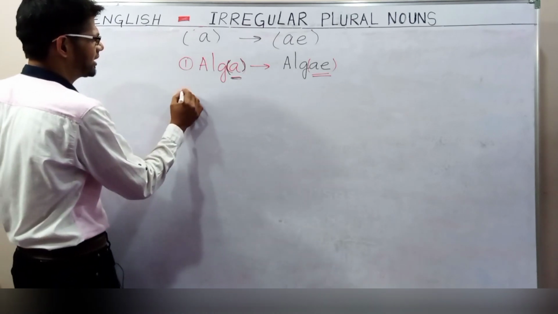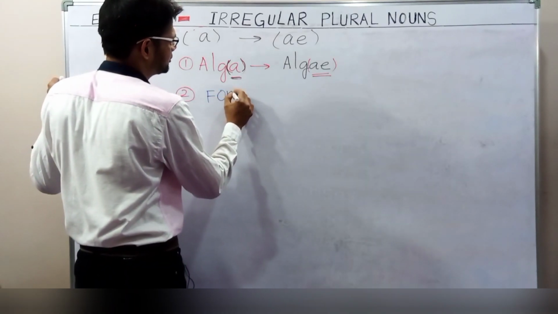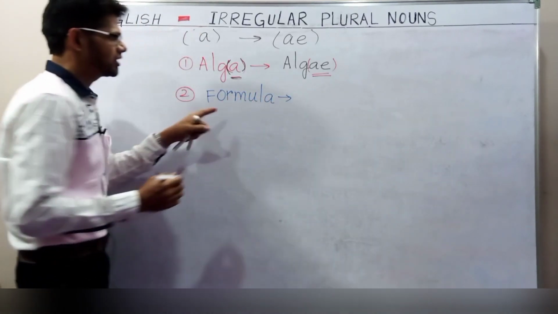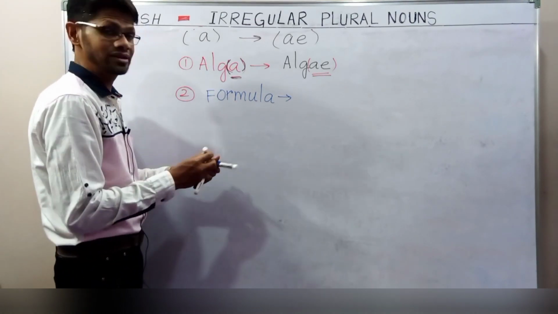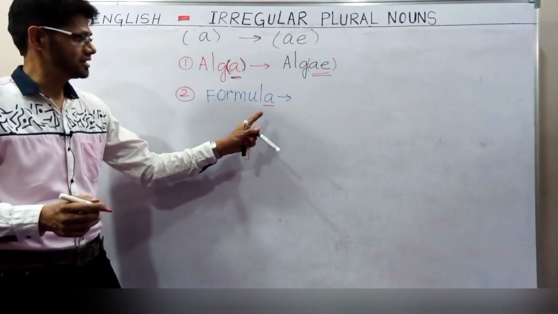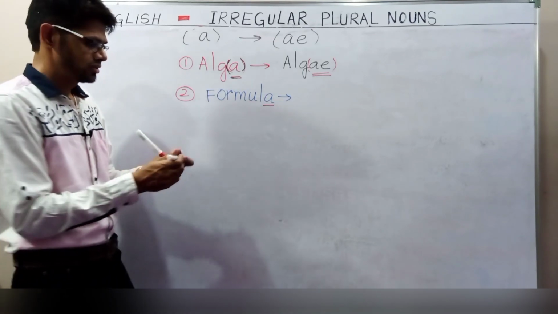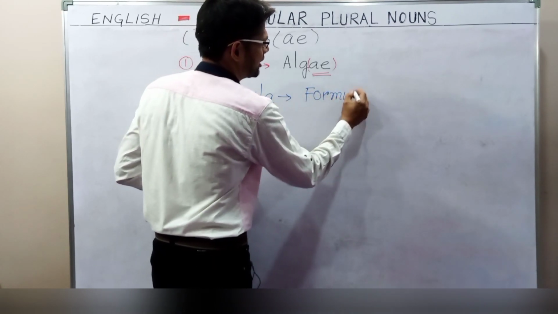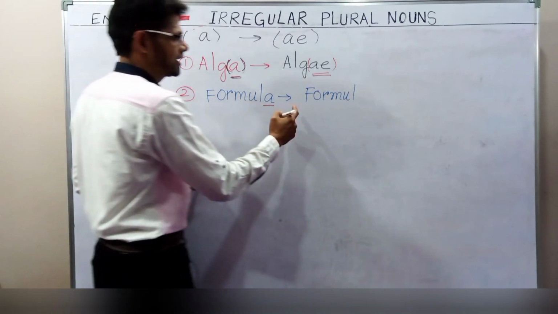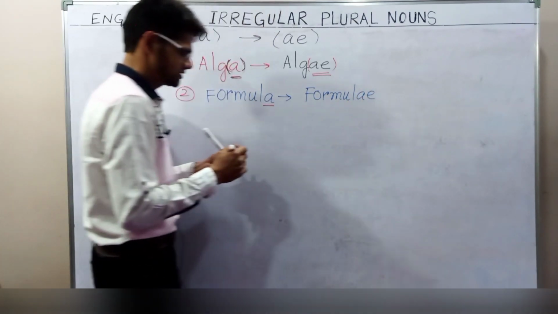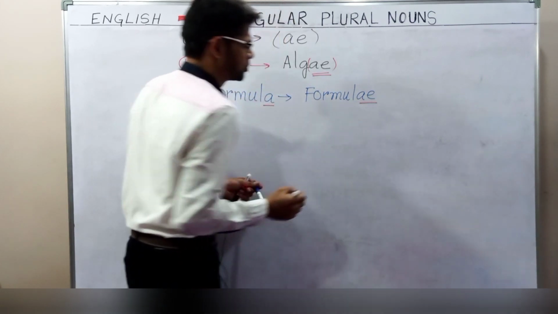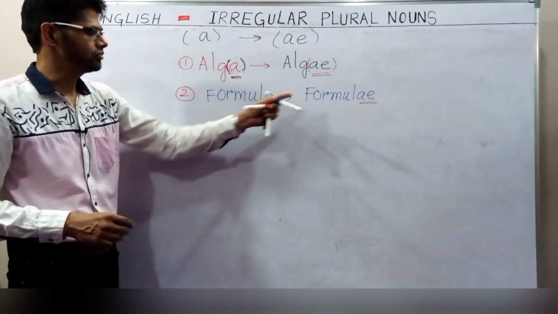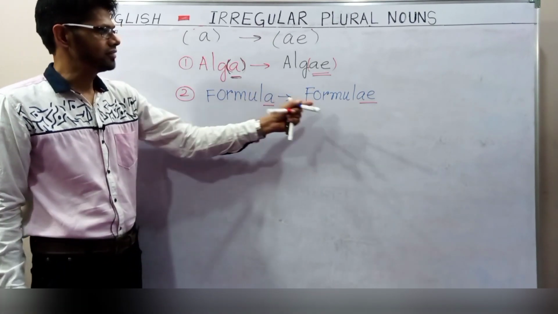For example, if I write formula, what is the last letter? The last letter is A. So very simple, what do we have to do? Formulae. After FORMUL, A and E will be added. Both the letters A and E are added. So formula will become formulae. Here singular is formula and plural is formulae.